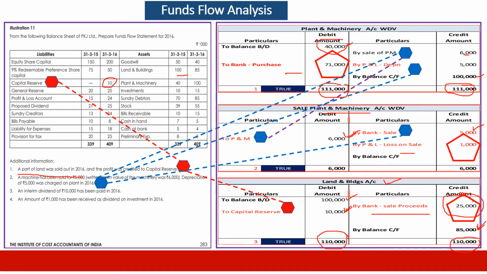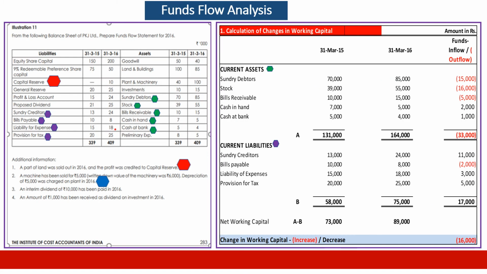In case of land and building, 110,000, closing balance 85,000, means the sale proceeds were 25,000. These pentagon items are the missing items which are identified because of the preparation of accounts, which we will be using properly. Now we have got the template of the problem.